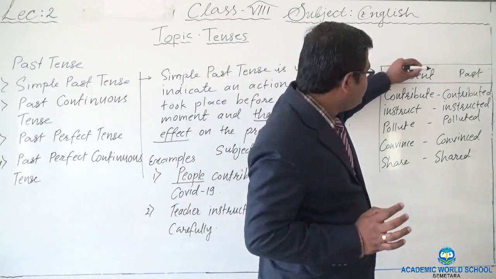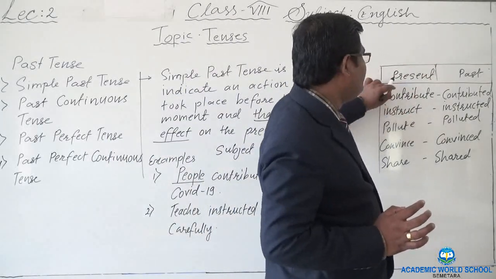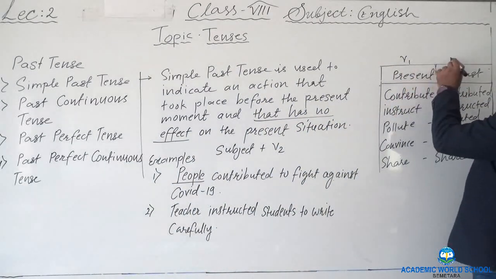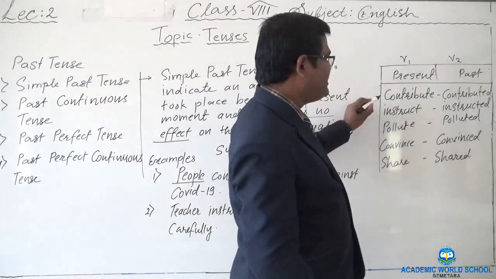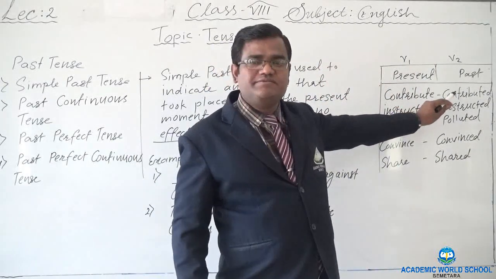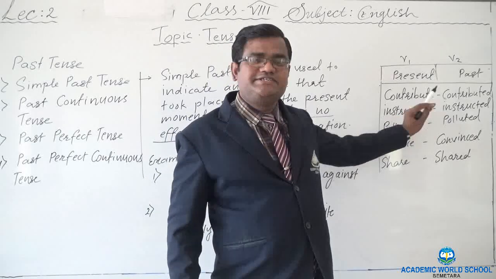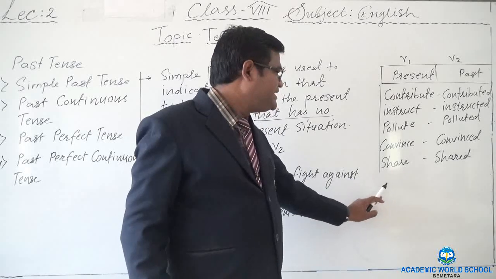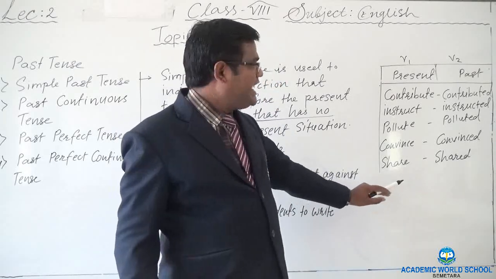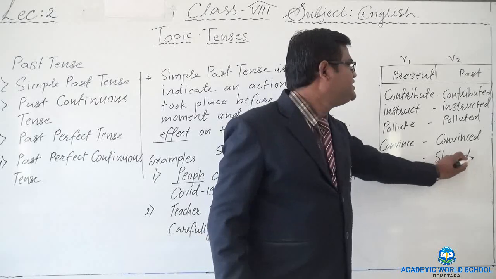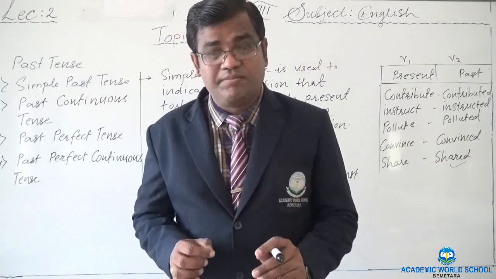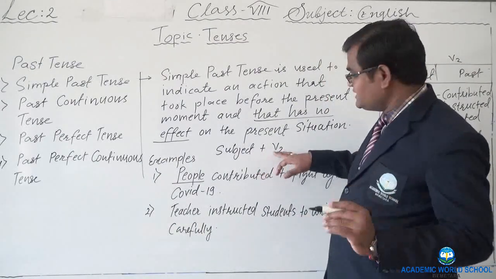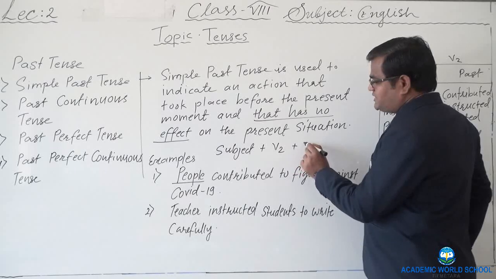So here I have written only two forms because we need mostly the first form and the second form of the verb. Like contribute, contributed; instruct, instructed; pollute, polluted; convince, convinced; and share, shared. And here we have to use the second form of the verb in simple past tense. So the definition simply says subject plus second form of the verb and then would come the object, right?